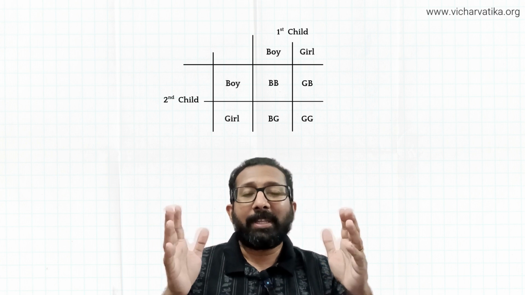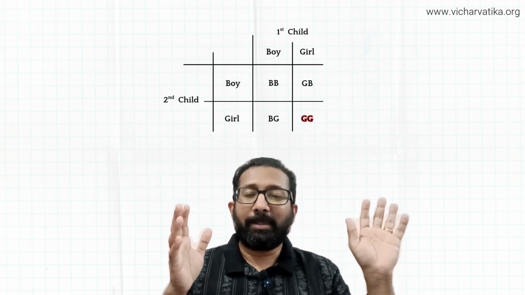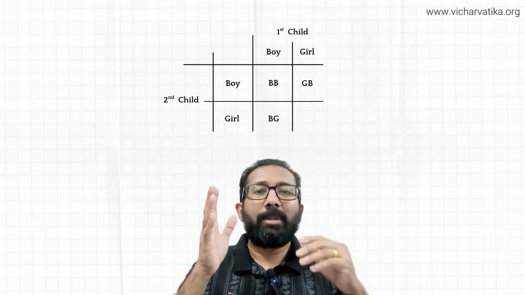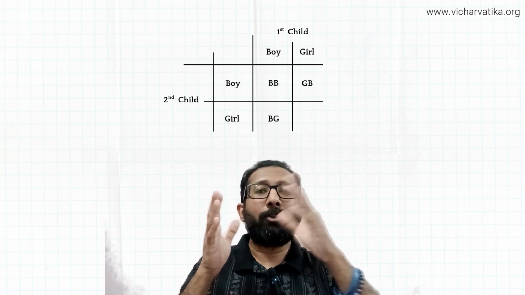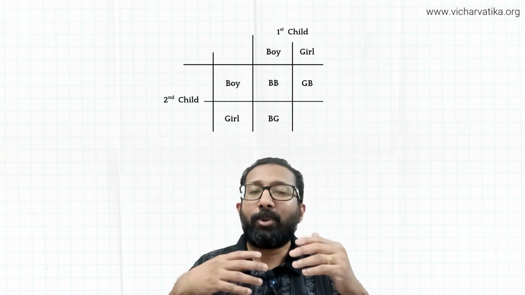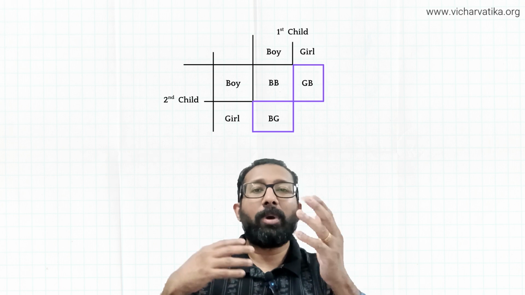And as it is given in the question that one of them is a boy, the possibility of girl girl automatically disappears. So we are now left with three choices: boy boy, boy girl, girl boy, and one of them being a boy, the other one to be a girl. There are two possibilities: girl boy, boy girl. From that, we can conclude that the other child to be a girl, there is a chance of 2/3, or 2 out of 3 possibilities. Was that counterintuitive for you? And that is why we should learn probability. And we can see how statistics can be counterintuitive.